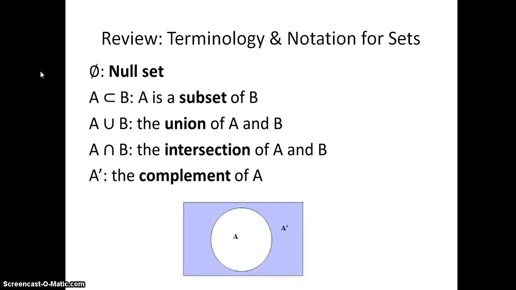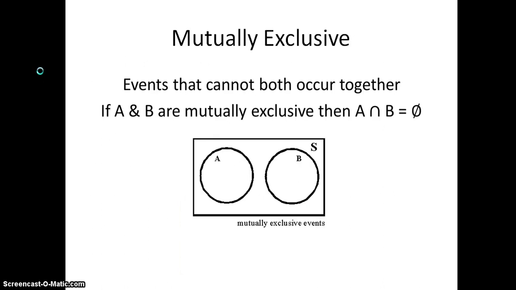The complement of an event A is the set that contains all of the elements in the outcome space that are not contained in A. Mutually exclusive events are events that can't occur together. It means that they have no intersection, no elements in common.